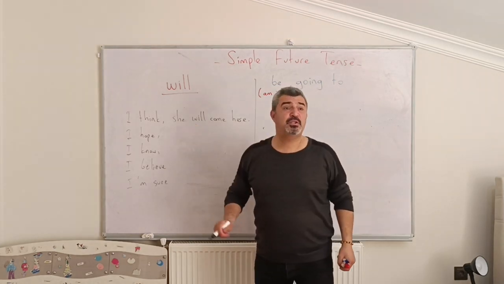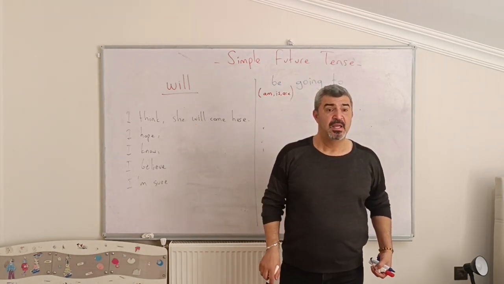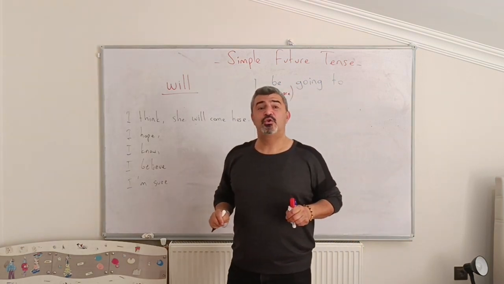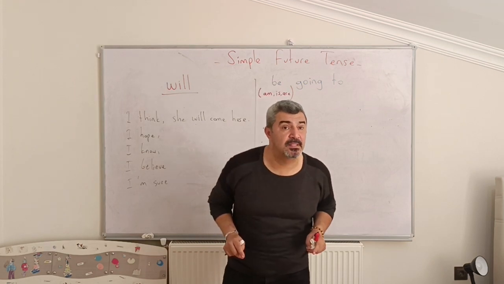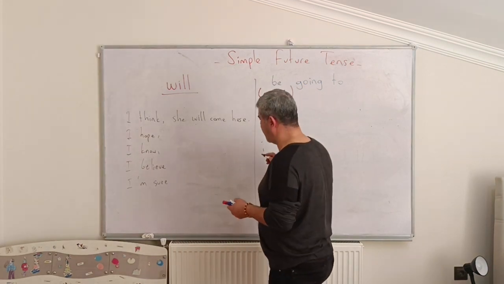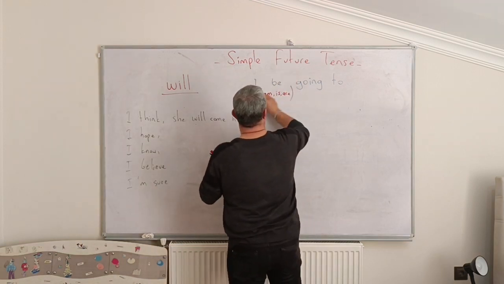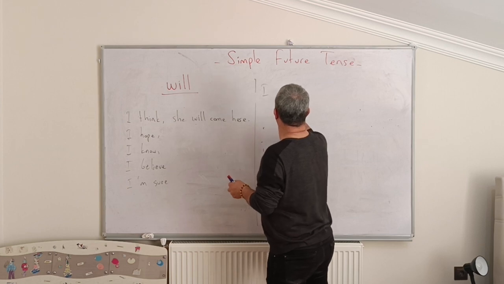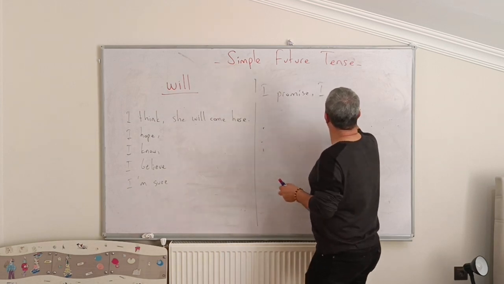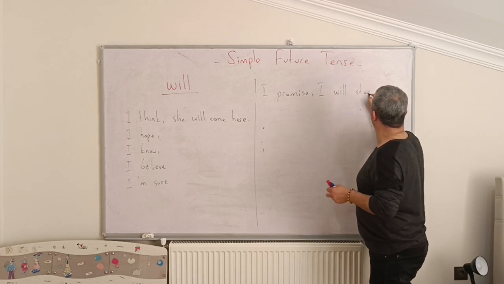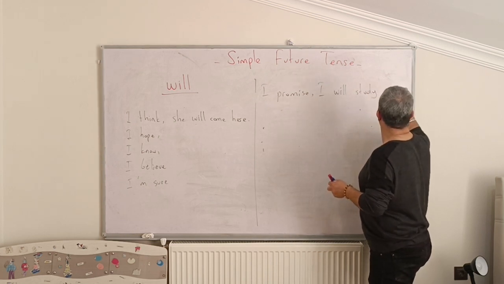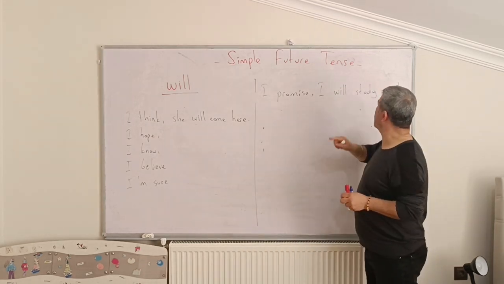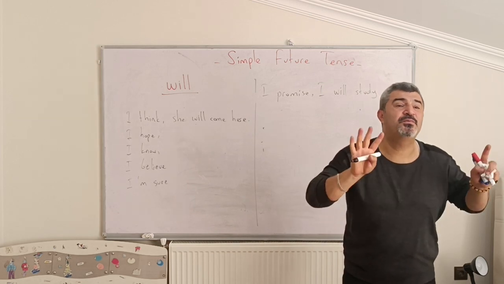So, if we think about the predictions, we use will. If we talk about the promises, but Daddy, let me clean here. Daddy, I promise I will study much. Daddy, please forgive me. I will study much. You promised to your father. So we use will for promises.